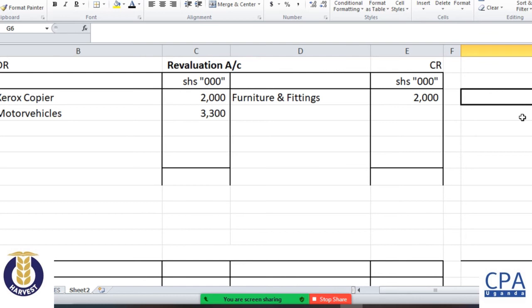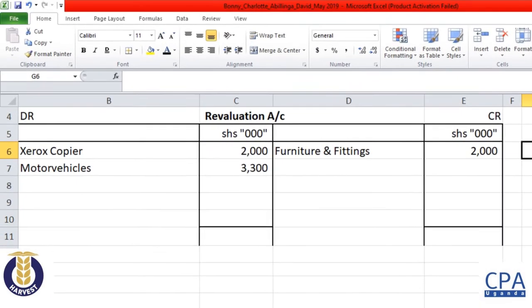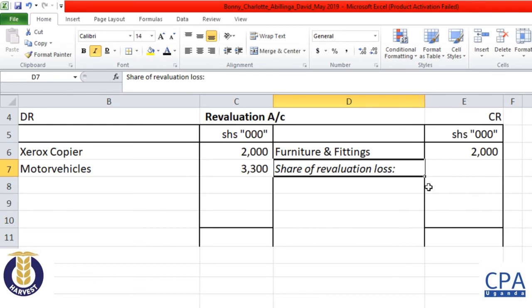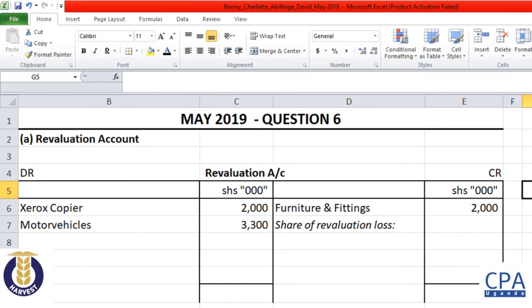So at the end of the day, from the discussion we have had, we have mentioned that this account is closed off by a loss or a gain on revaluation. So between me and you, do we have a loss or a gain on revaluation? It's a loss on revaluation. Perfect. And the loss on revaluation is going to be shared among the three old partners. Please, in the examination, you may reach a point where you're confused whether it's going to be the old or the new one. So it's going to be shared between the old people, Bonnie, Charlotte, and Bilinga.